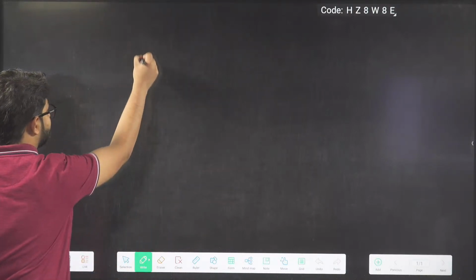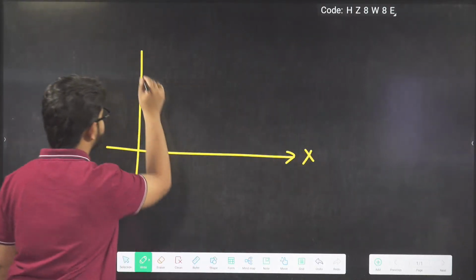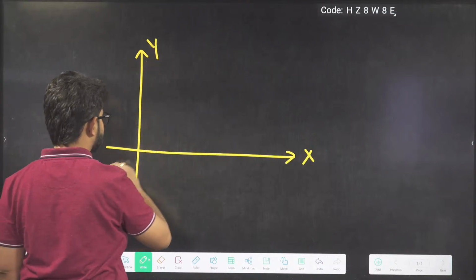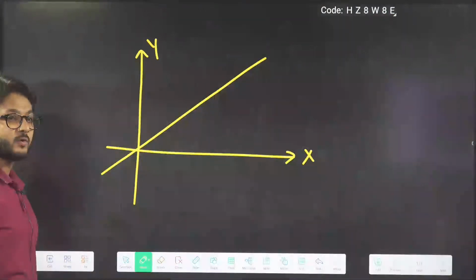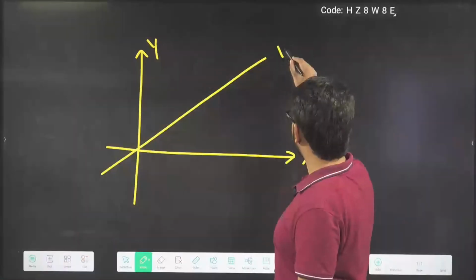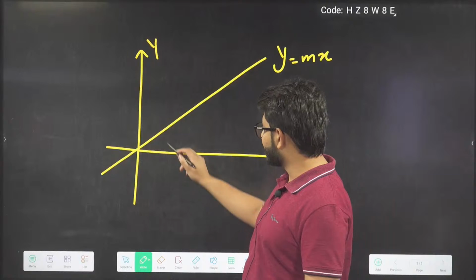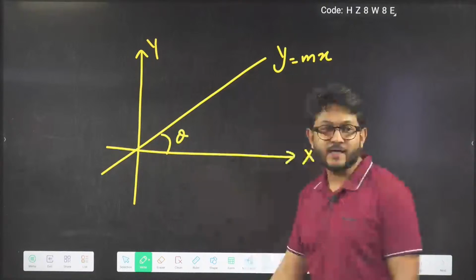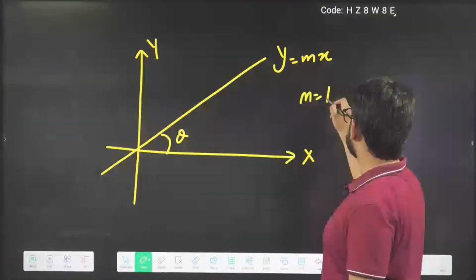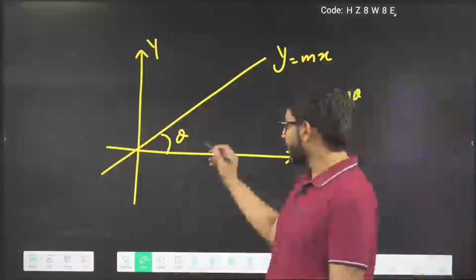So let us say, guys, one graph is given. It is x-axis, it is y-axis, and this is the graph of the equation. What can we write as the equation? y equals m into x, guys. y equals mx. Let us say this angle is given as theta. So m will be equal to what? m will be equal to tan theta.